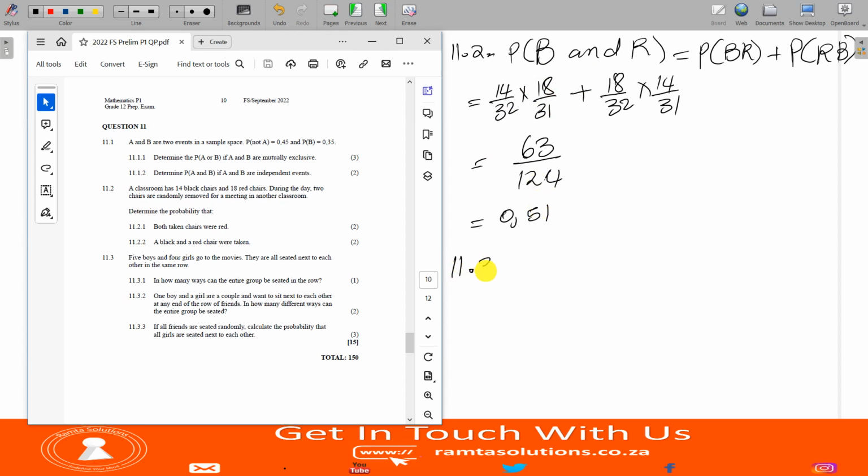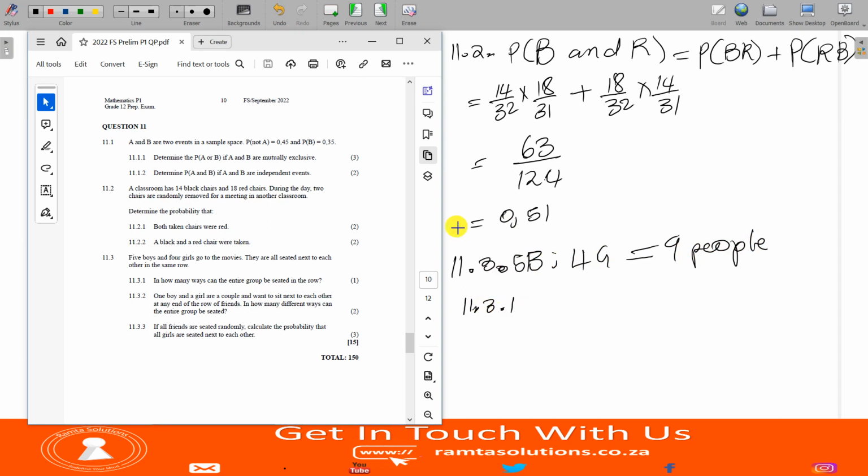11.3. 5 boys and 4 girls go to the movies. So this is a total of 9 people, or 9 kids. They are all seated next to each other in the same row. 11.3.1.